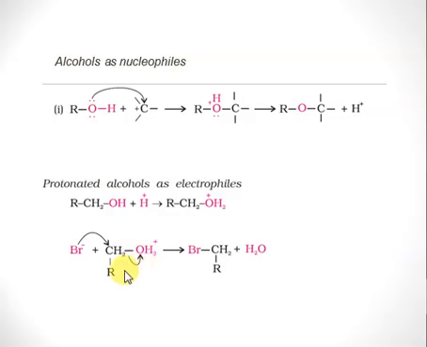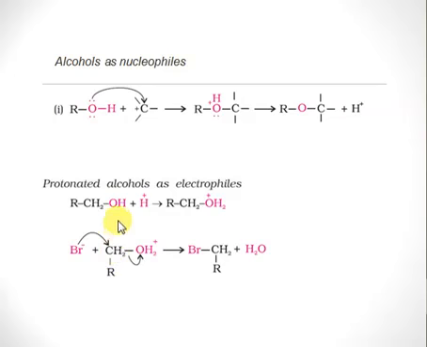The important thing to note is that in the previous case the alcohol was attacking, but in this case the alcohol is being attacked by bromide. So in this case the alcohol is acting as an electrophile. This is an electronically deficient species.